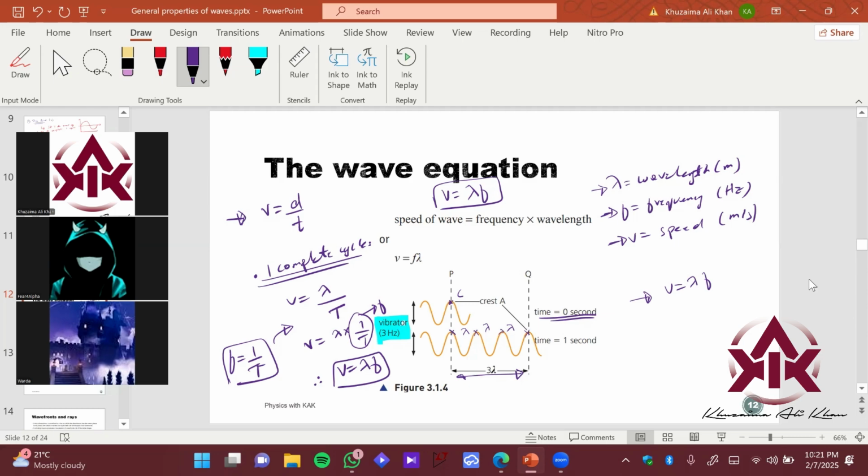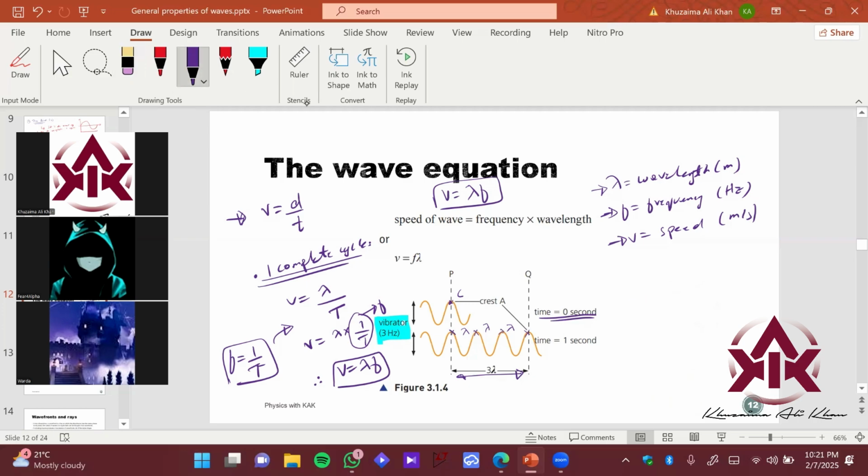So let's formulate this. What is frequency? Frequency is 1 upon T. Let's place this in the formula. What do we get? We get speed equals lambda upon T, right? So if I try to relate lambda and time period, that is going to be a direct proportion, right? So what do you see over here? What is happening? Let me keep it more simple ताकि आपको समझ आ जाए. Let me not go to equations.